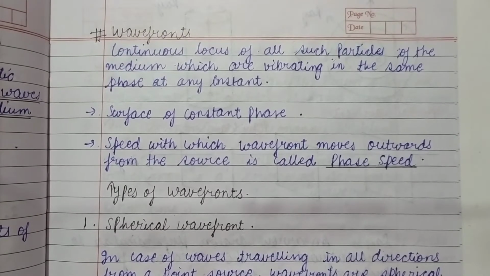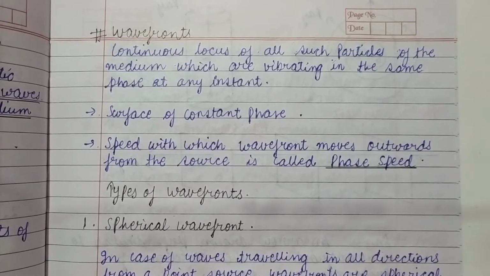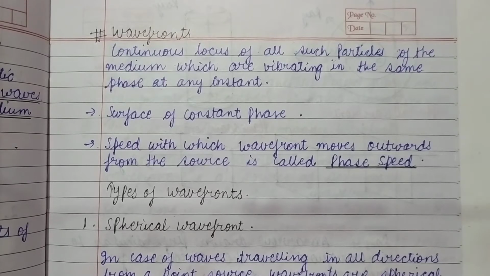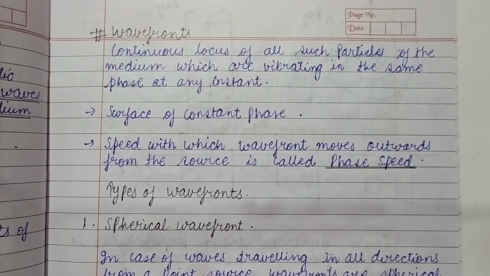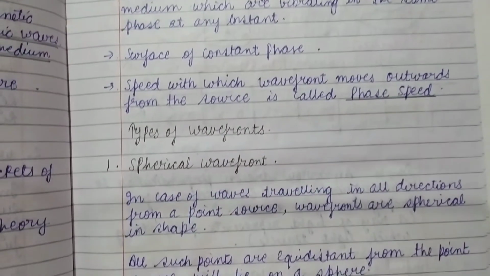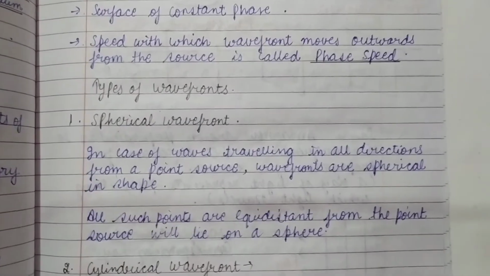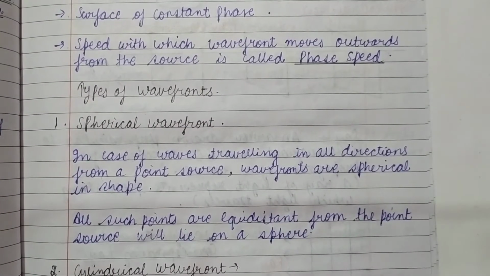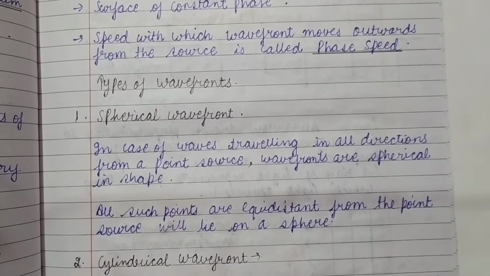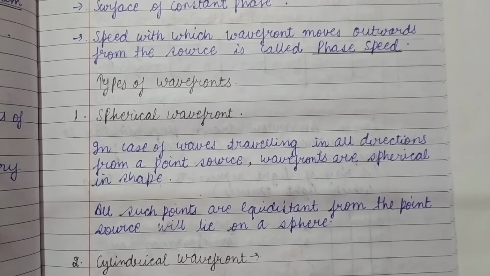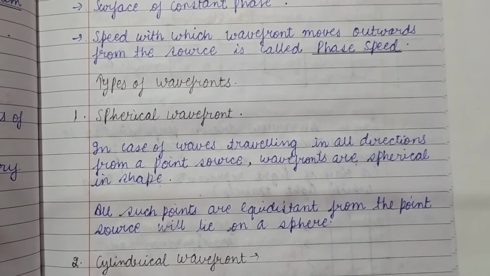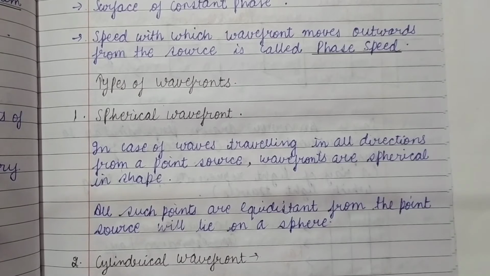Now there are various kinds of wavefronts, for example, spherical wavefronts, cylindrical wavefronts, and plane wavefronts. One by one, we will go on discussing each of them. Let us start with the first one, spherical wavefronts. What are spherical wavefronts? These are wavefronts which, when the wave is traveling, lie in such a way that they form a spherical shape.